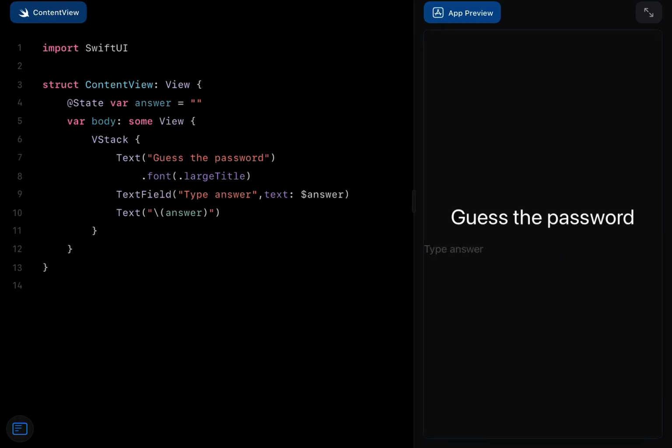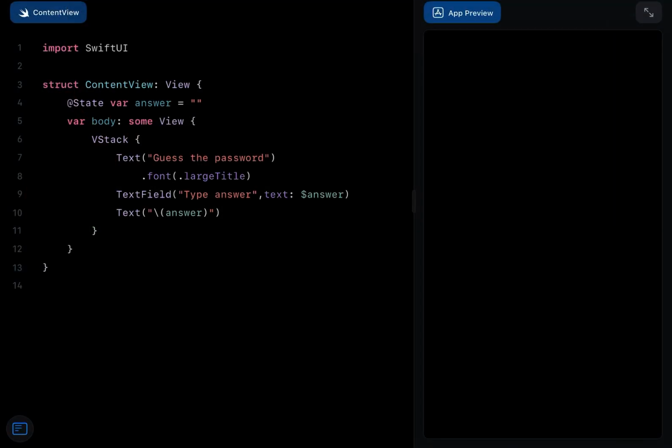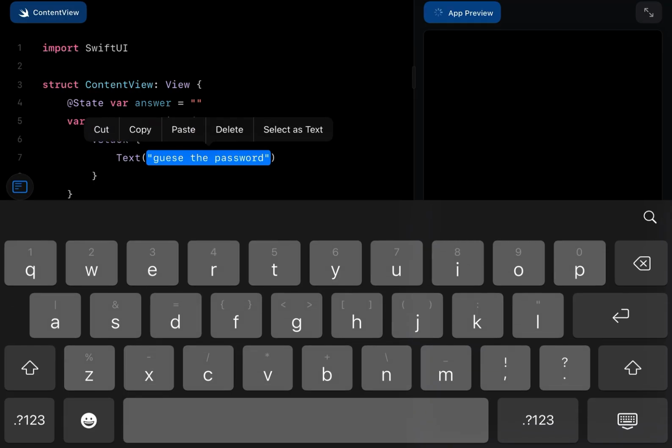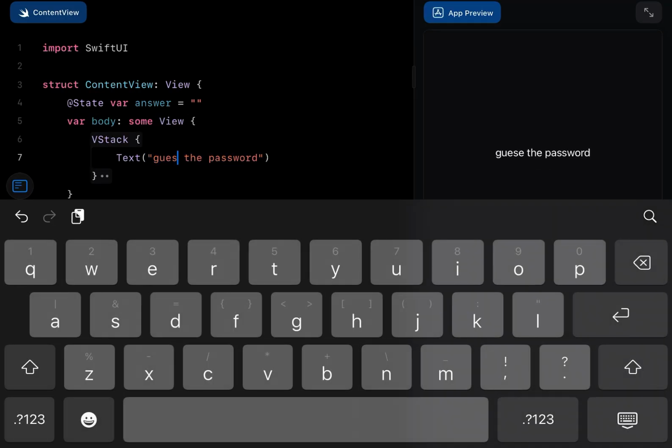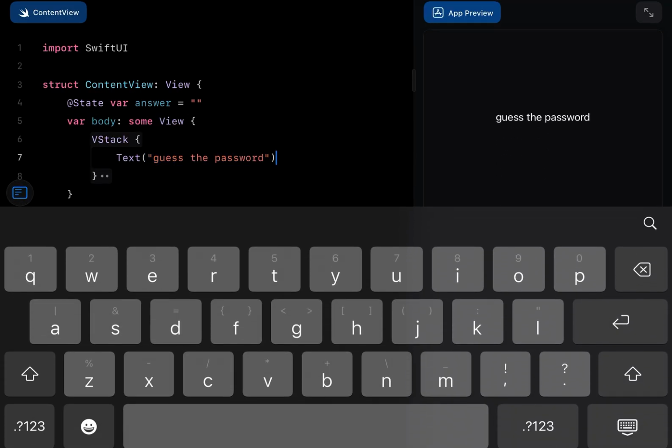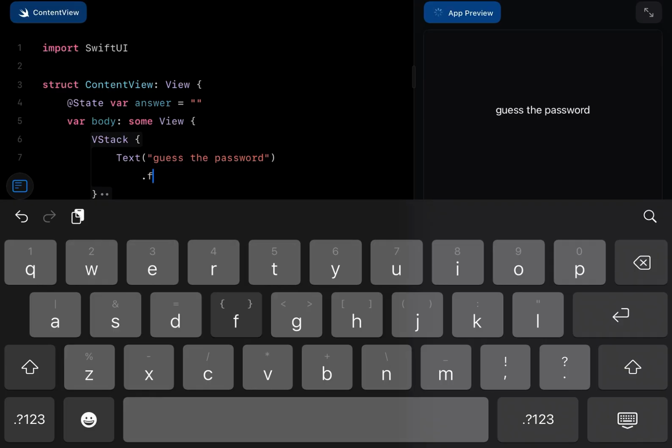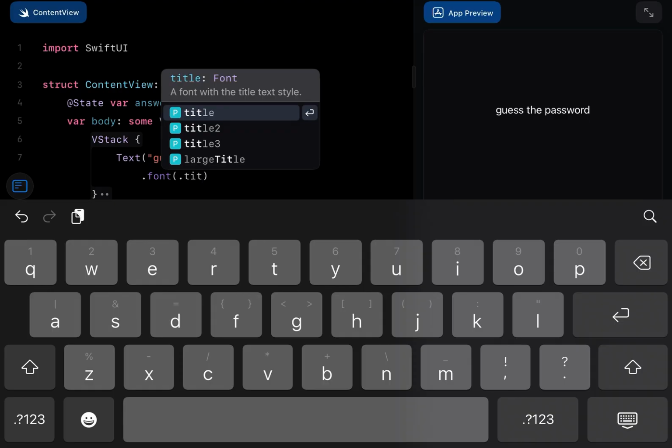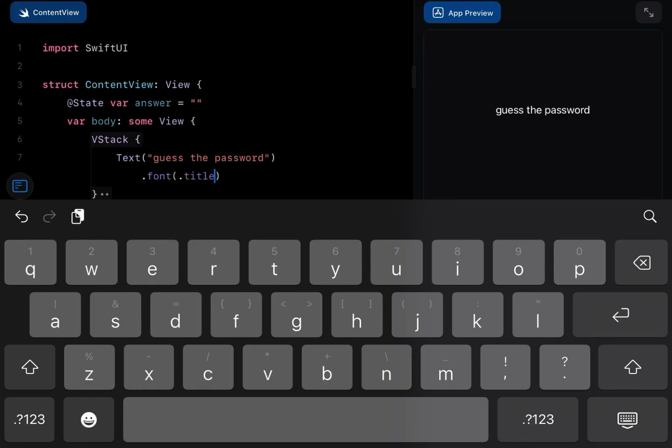We have a large one, so we're gonna put it large. So then we'll put in a dot font, dot title, just a title,